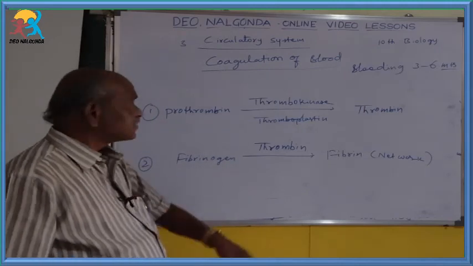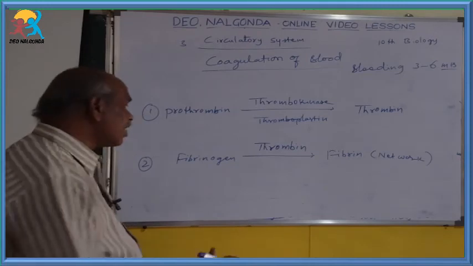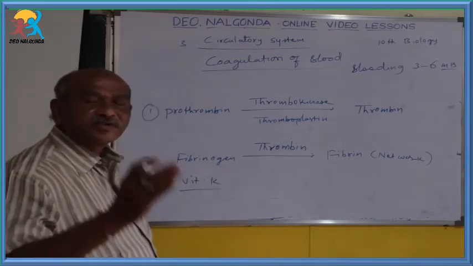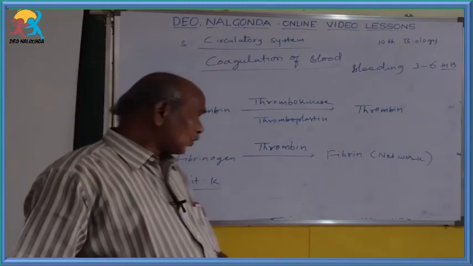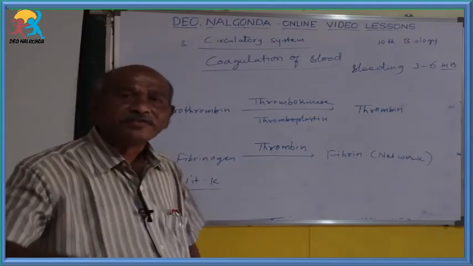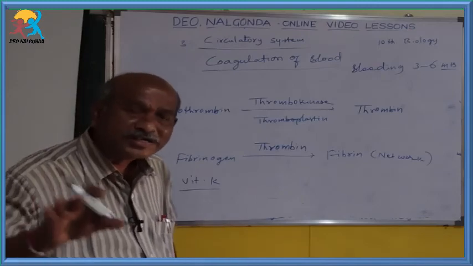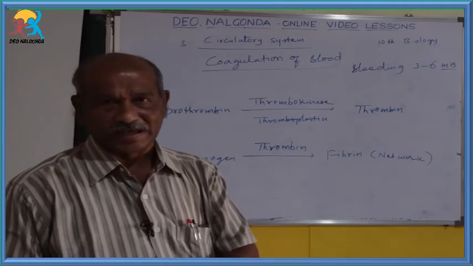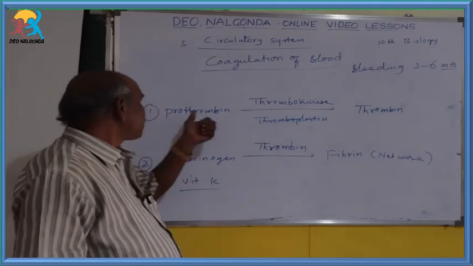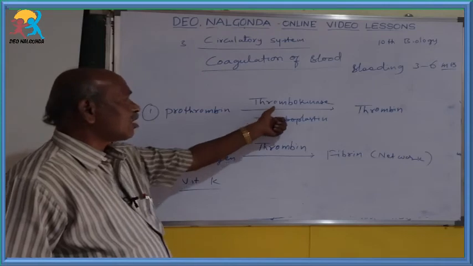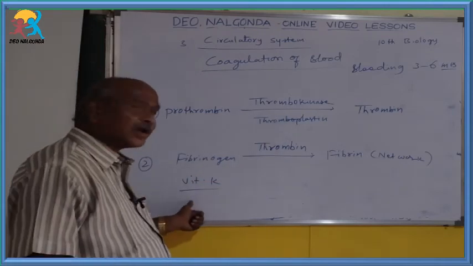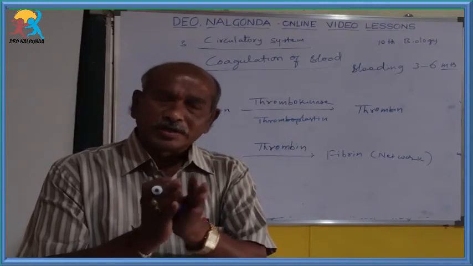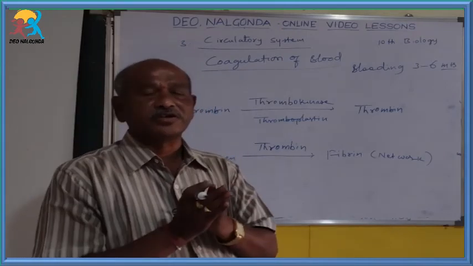Not only these, vitamin K is also helpful. Already in the first lesson you learned that vitamin K is helpful for coagulation of blood. Deficiency of vitamin K leads to prolonged bleeding. Like that, prothrombin, fibrinogen, thrombokinase, thrombin, and also vitamin K play important roles in the coagulation of blood.